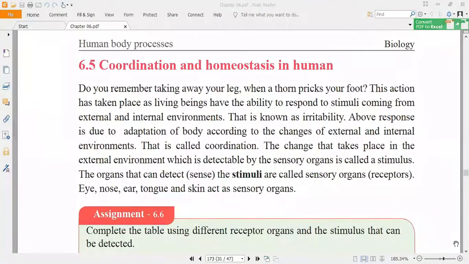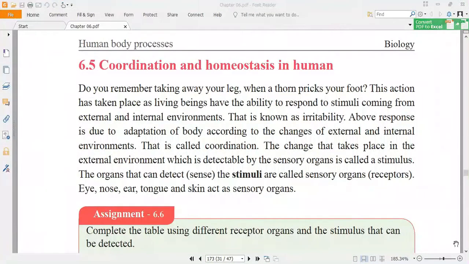That is the response. Okay, so the stimulus is sensed by the sensory organs. Like that, responses are shown by the effectors. Examples for the effectors are muscles and glands. So the sensory organs can also be called the receptors. Receptors receive the stimuli, and responses are shown by the effectors. The examples for the effectors are the muscles and glands.